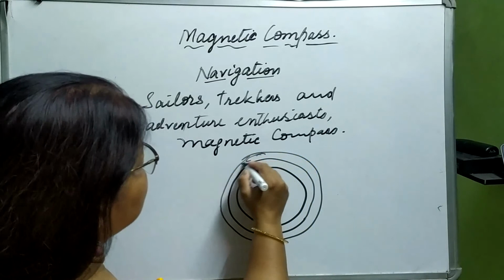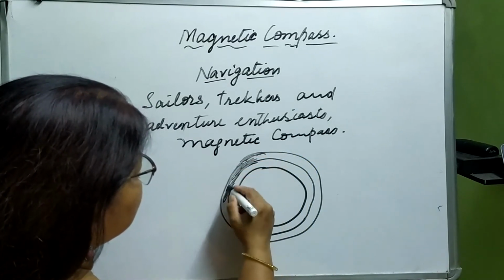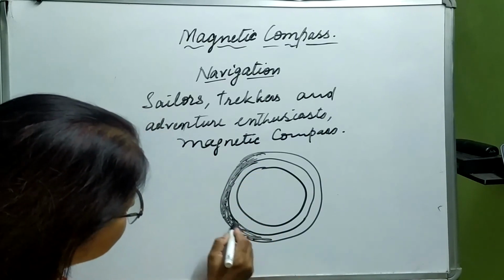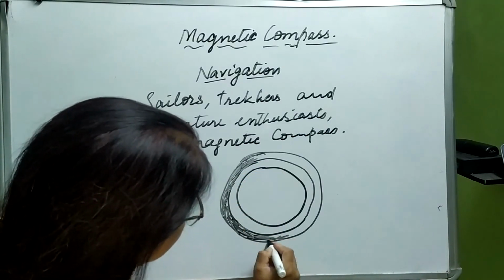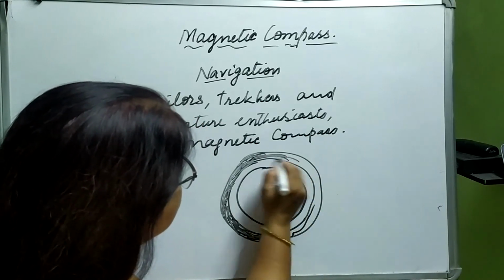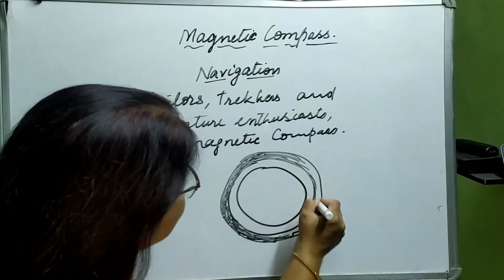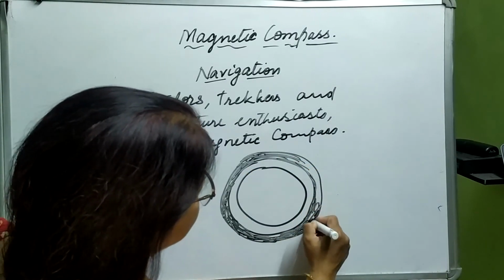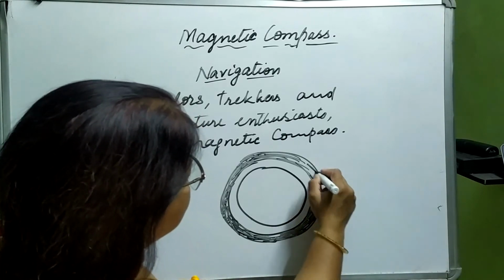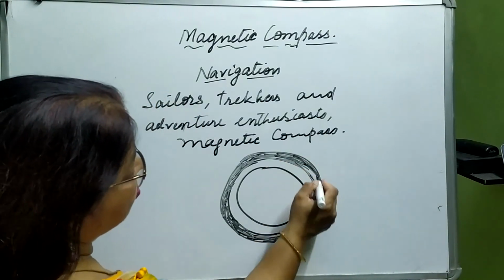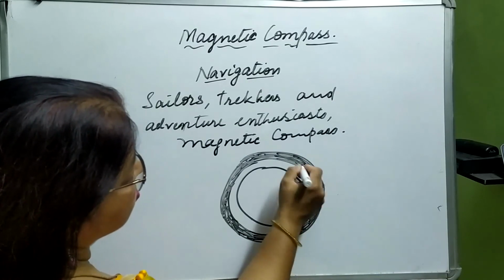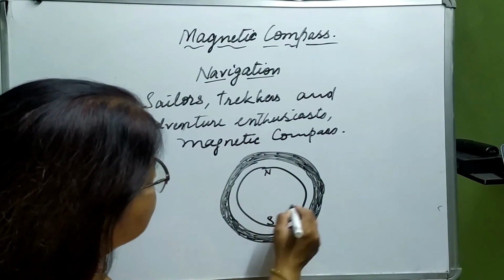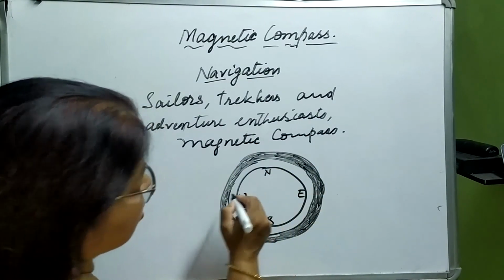This is a border, and above this there is a glass cover, and in the center there is a freely moving needle. And you know what is so special about that needle? That needle is made up of magnet. That is a magnetic needle, and it aligns itself directionally.